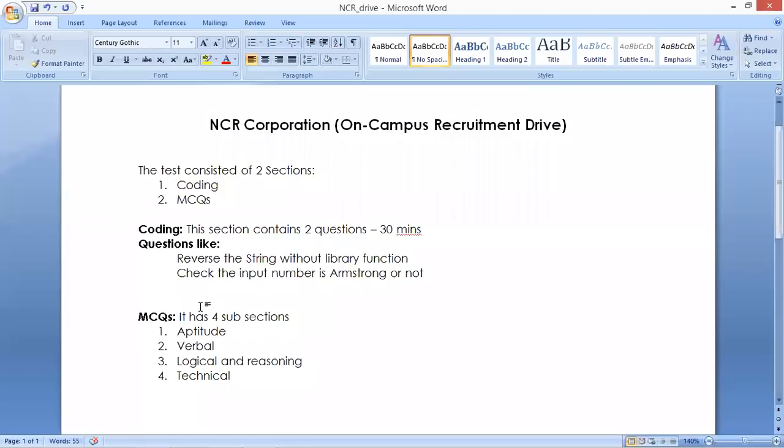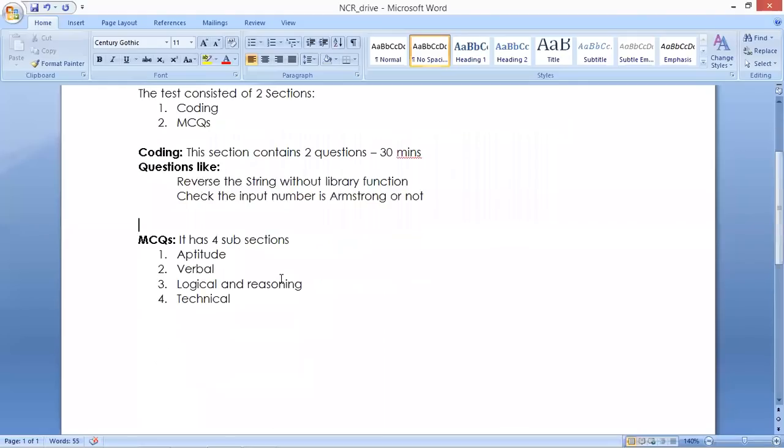And this is through HackerEarth. So if you practice the problems in HackerRank and HackerEarth, then we can easily crack it.